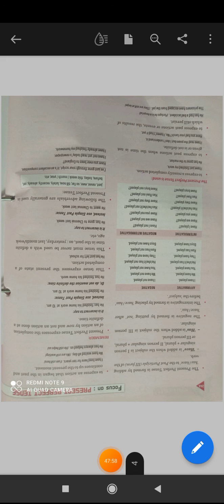Okay, the following adverbials are generally used in present perfect tense. For example, just. I have just completed my homework. Next is never. She has never been to America.